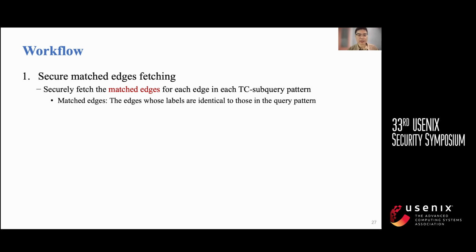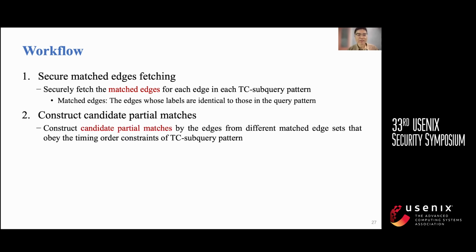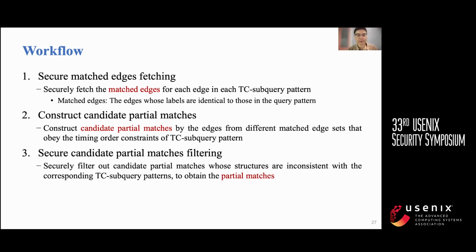Given a secret-shared snapshot and a secret-shared TC subquery pattern, the cloud servers securely fetch the matched edges from the snapshot for each edge in each TC subquery pattern. After that, the cloud servers construct candidate partial matches by the edges from different matched edge sets that obey the timing order constraints of the TC subquery pattern.